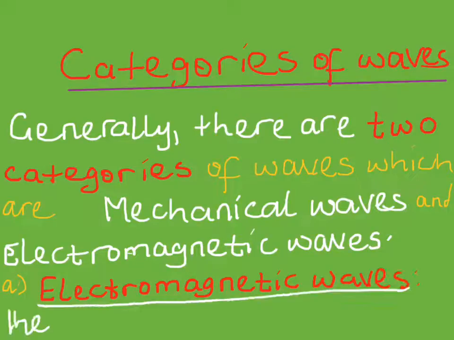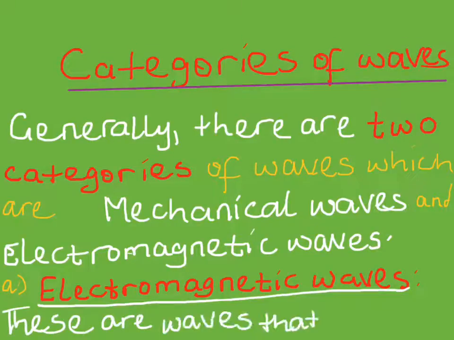Now remember that we defined a wave as the disturbance that can either travel through space or matter. Their mode of travel is actually what distinguishes the two categories of waves. Now, which of them do you think travels through space? And which do you think travels through a medium?